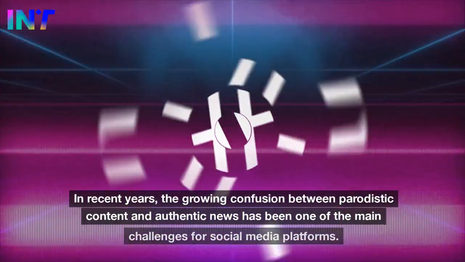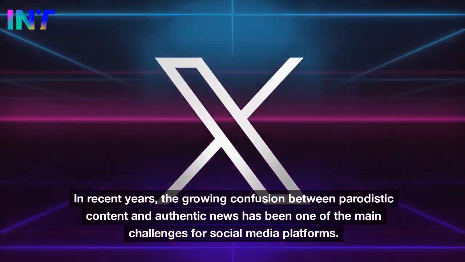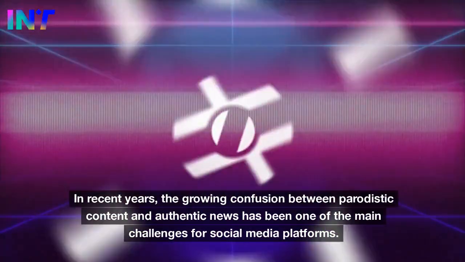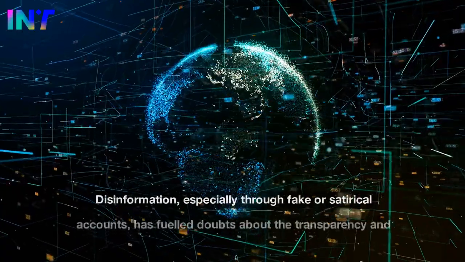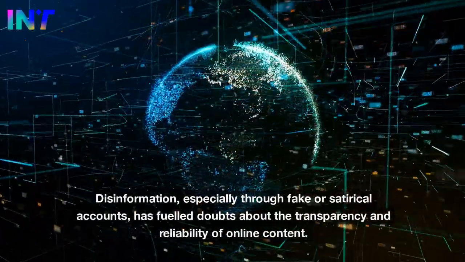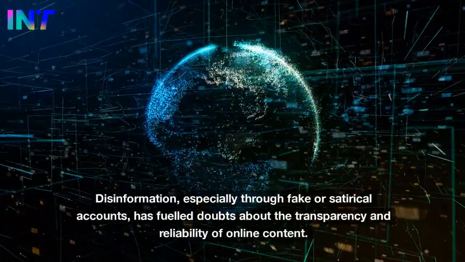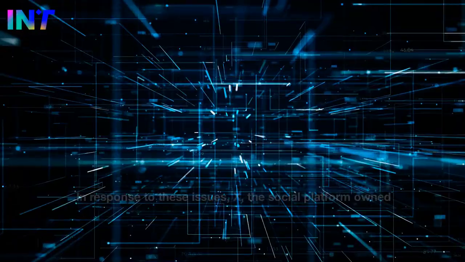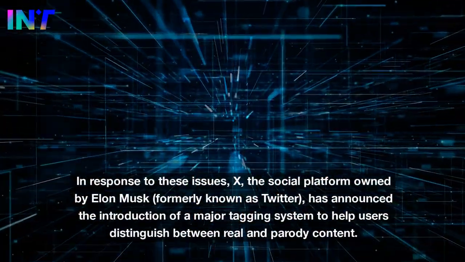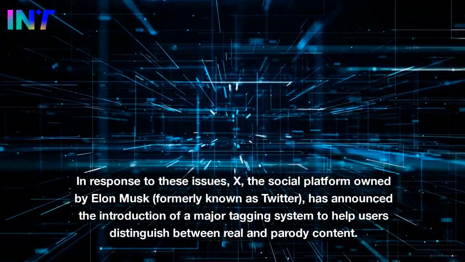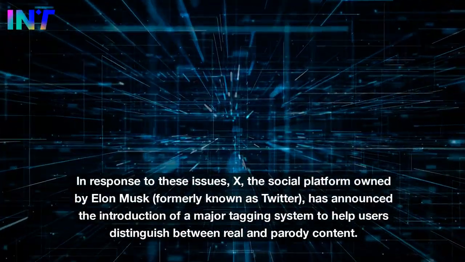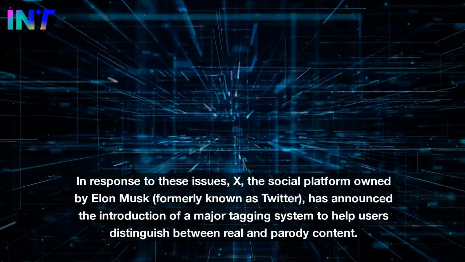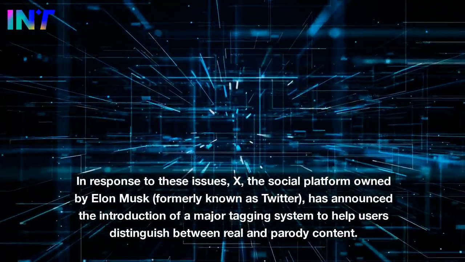In recent years, the growing confusion between parodistic content and authentic news has been one of the main challenges for social media platforms. Disinformation, especially through fake or satirical accounts, has fueled doubts about the transparency and reliability of online content. In response to these issues, X, the social platform owned by Elon Musk, formerly known as Twitter, has announced the introduction of a major tagging system to help users distinguish between real and parody content.